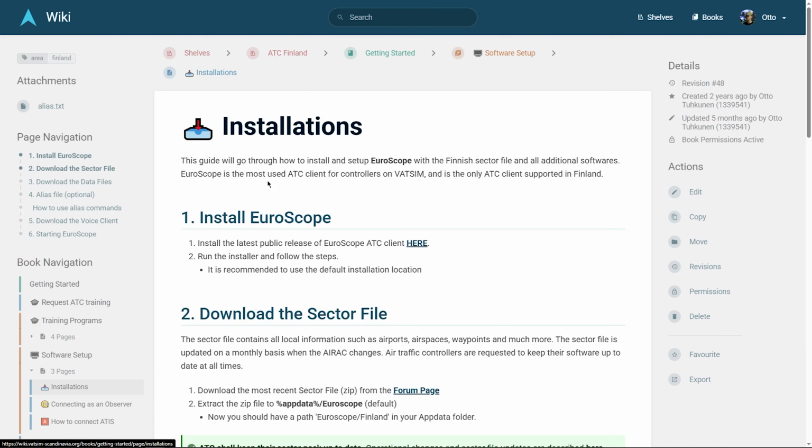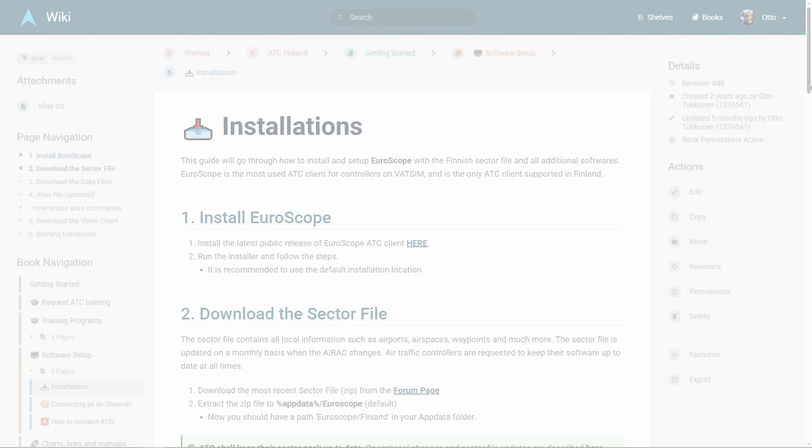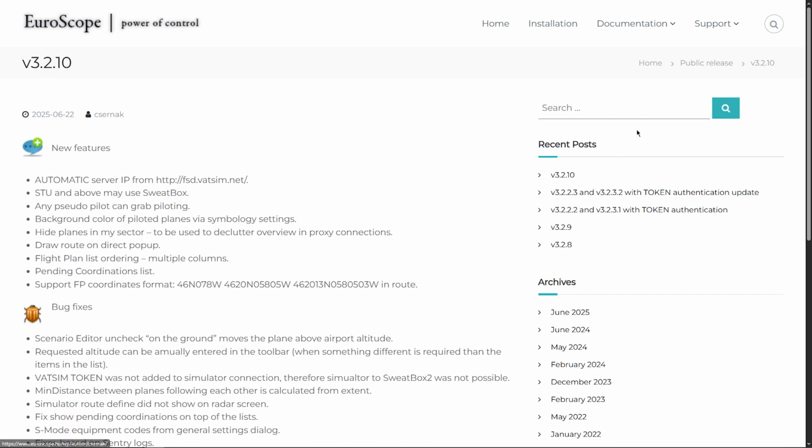You'll find all the instructions and links in the software setup chapter. First, download Euroscope. This is the radar client for ATC. Get the latest public release and follow the installer instructions. We recommend using the default installation location.